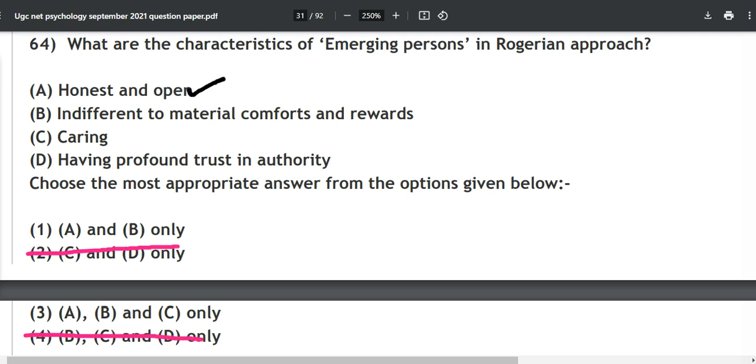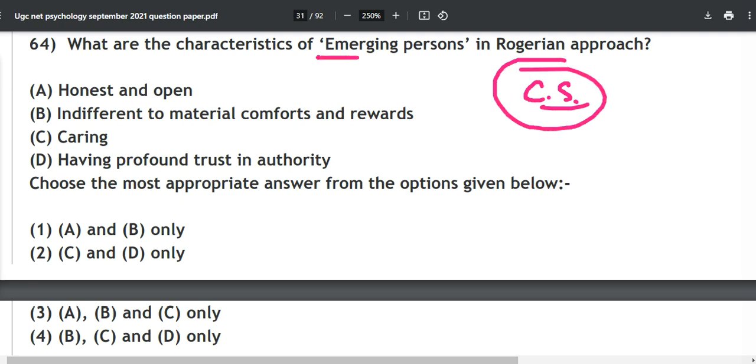Now AB is true, absolutely true. Now just think of yourself, will you be caring for yourself, for others, whatever it can be? Will you be or will you not? If you say you will be, you are absolutely right. If you are not, then you have to think of yourself. So the correct answer is A, B, C. What you are going to do is just think logically, just apply some simple common sense. You will not read in any book that these are the characteristics of an emerging person given by Carl Rogers. This is not going to be possible anytime.